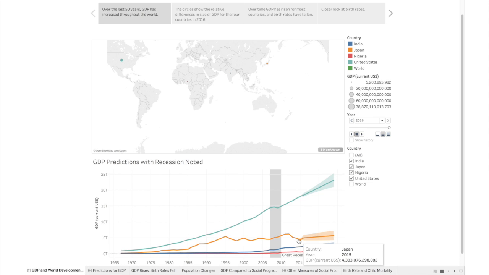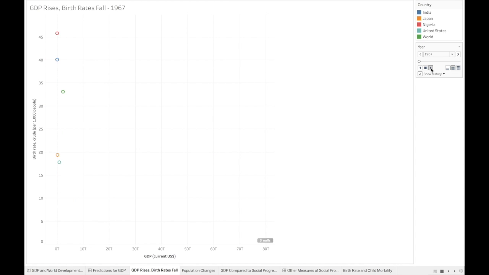In 2024, the U.S. GDP is estimated with 95% confidence to be between $20 and $25 trillion. I am confident in this prediction because the amount of growth seems consistent with the pattern over the last 50 years. This animation shows the relationship between GDP and birth rates over time.